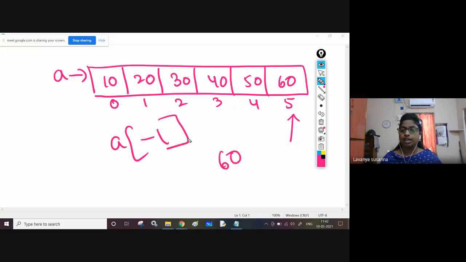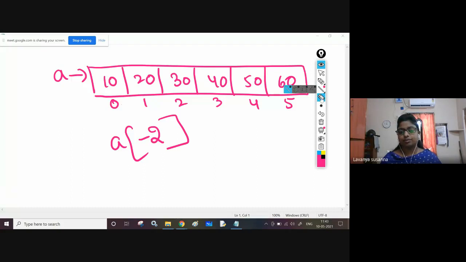If you are using negative indexes, you are accessing from the last, in reverse. Next, A of -2 means from last, the second element, 50, will be displayed. Like that you can display elements from the back side.